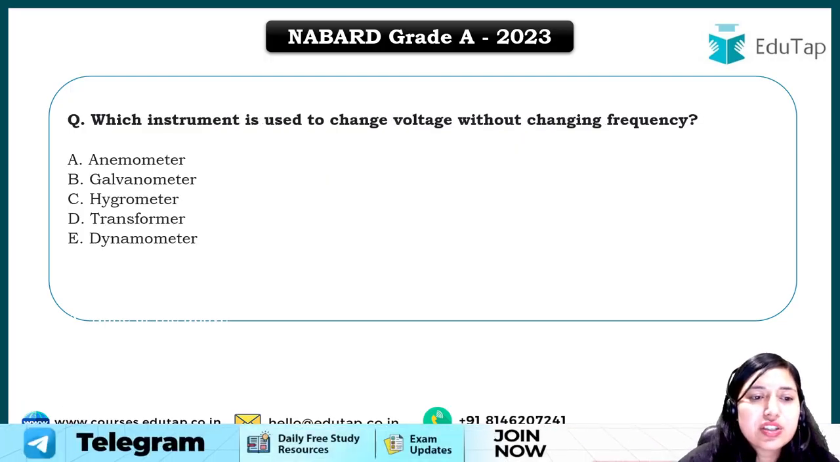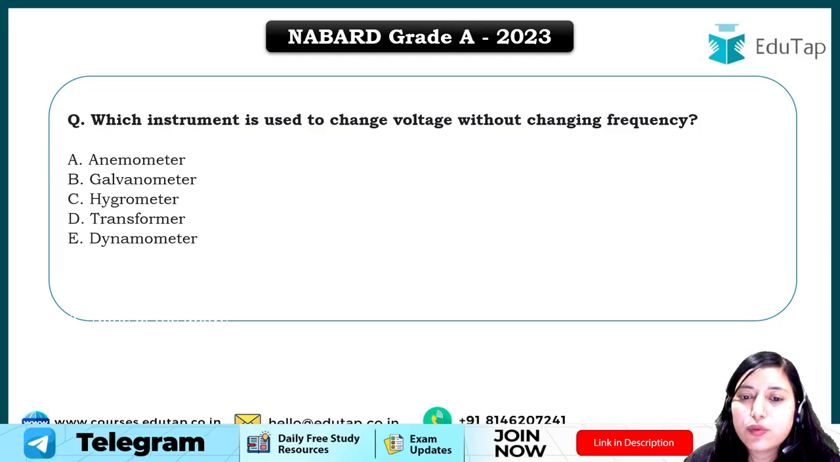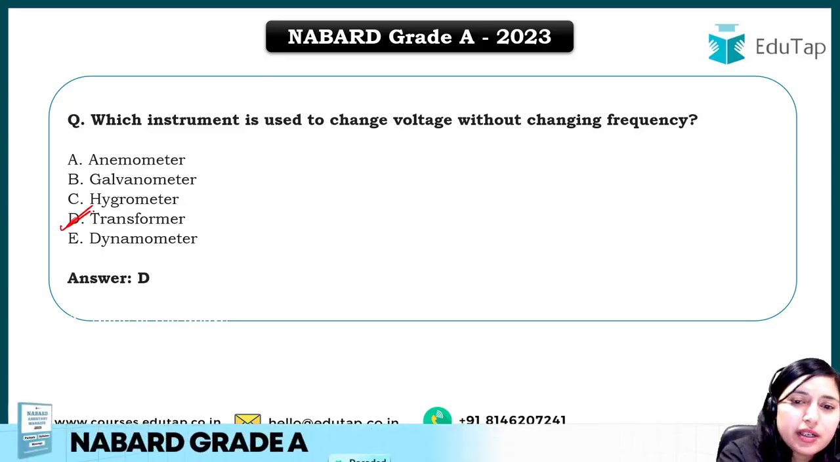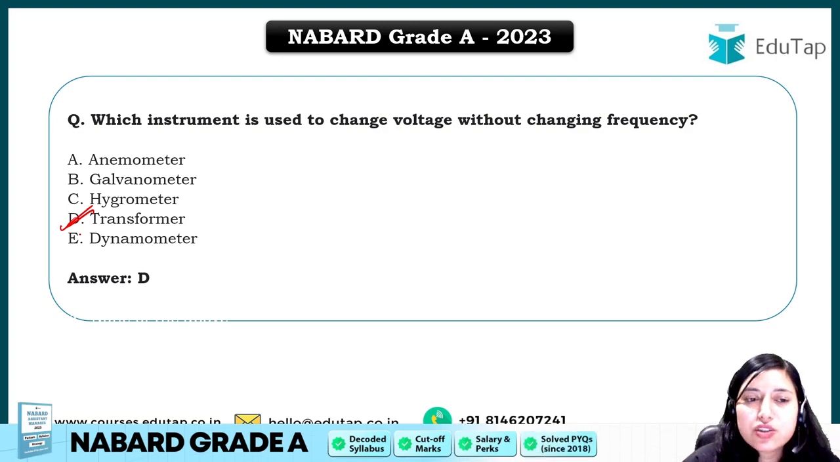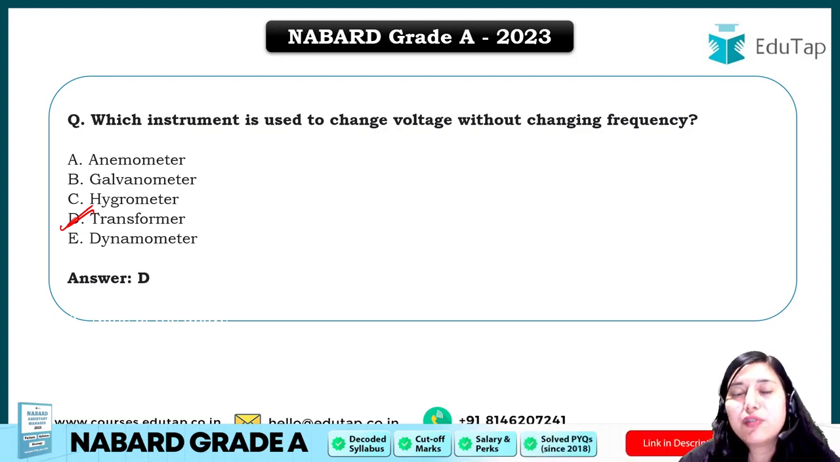Next question is, which instrument is used to change voltage without changing frequency? Now, this is a question from the agrometeorology chapter, where you have to read about all the different types of devices. So here the answer will be transformer. A transformer is an instrument which is used to change voltage without changing frequency.